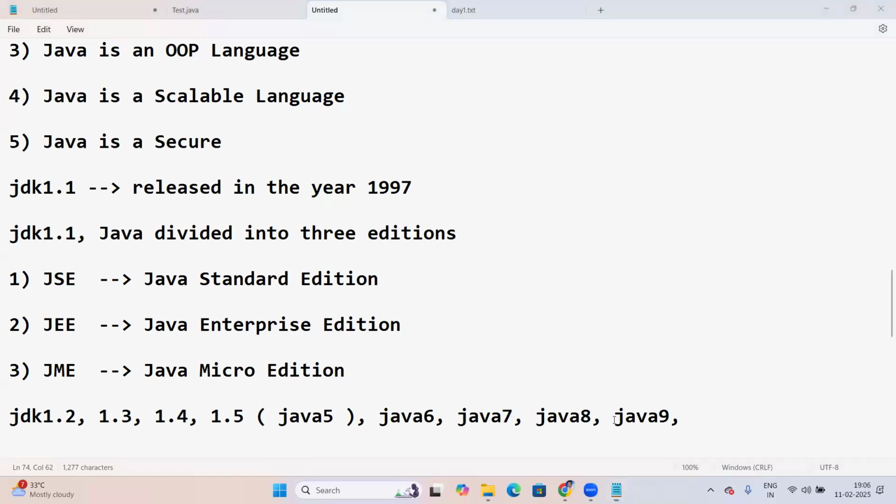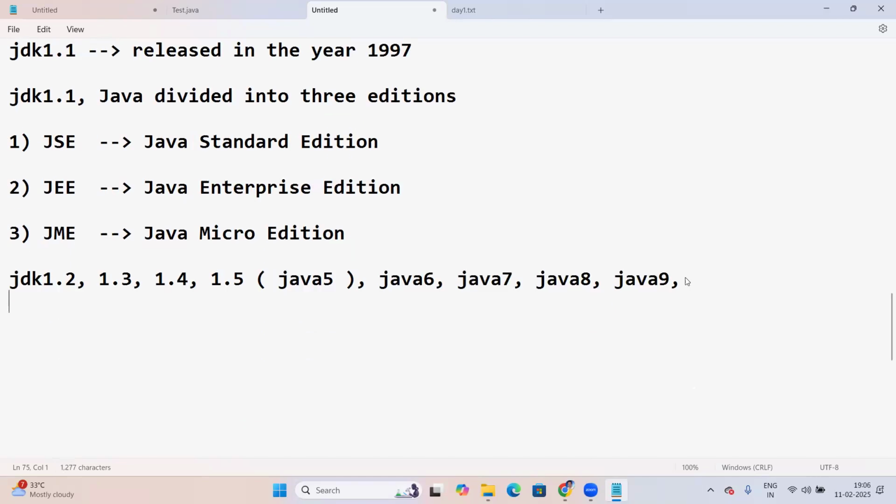Still not using Java 9 here. Java 10 has also been released, then 11, and up to Java 20. Oracle Corporation is just adding a few features to Java and releasing it with different versions. It simply adds features and releases them in the market.